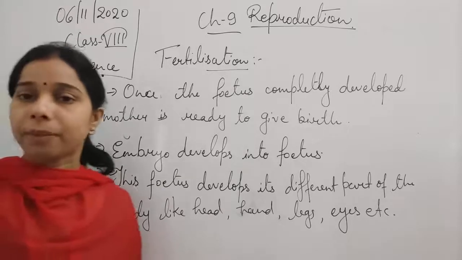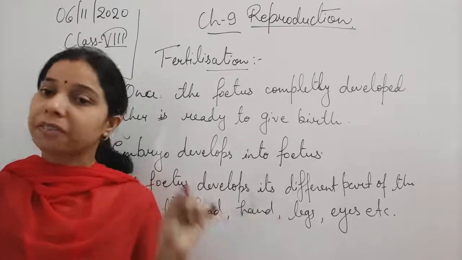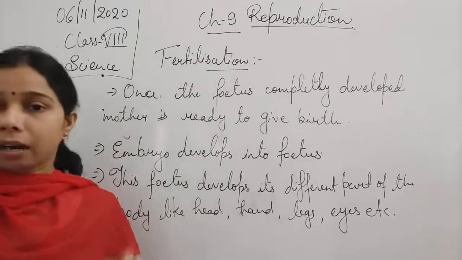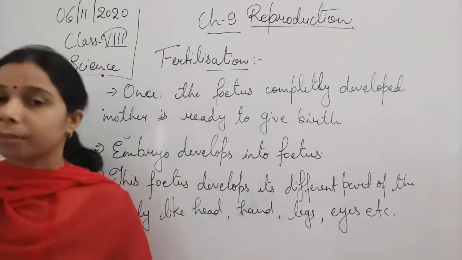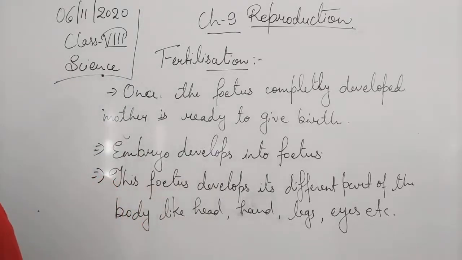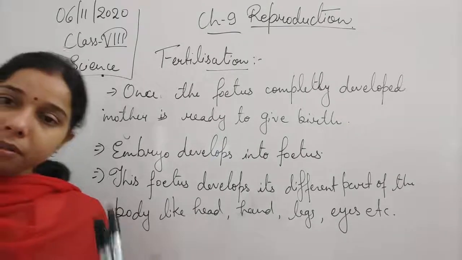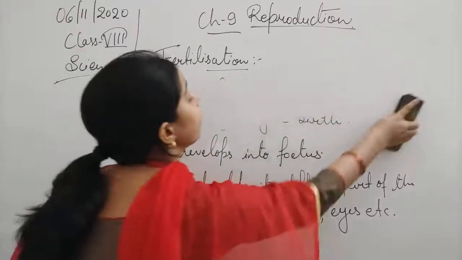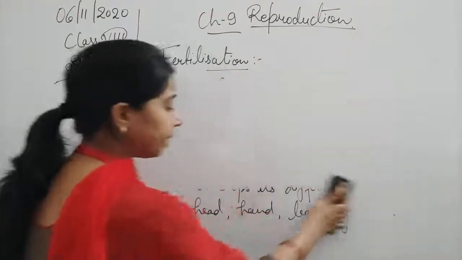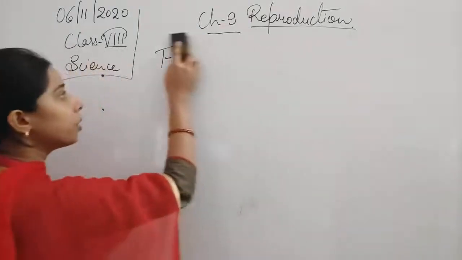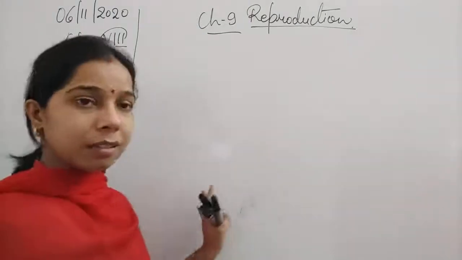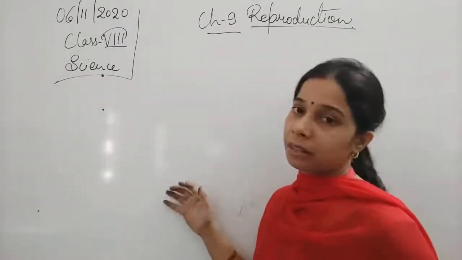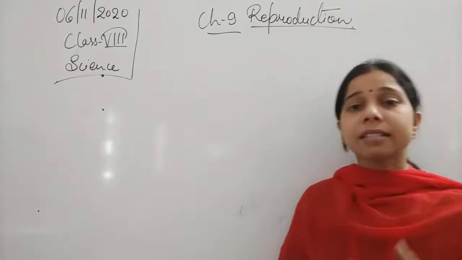Now basically this happens in the case of fertilization. First of all, the fertilization occurs, then the development of the embryo occurs, and this development occurs in the uterus. It derives all the nutrition from the uterus and develops into a fully developed fetus. Okay, students? Now, this one we have talked about is a case in which there is no problem in the uterus or in the fallopian tube. So, in that case, this is a very easy process in which the fertilization and the development of embryo take place. In some cases, what happened?